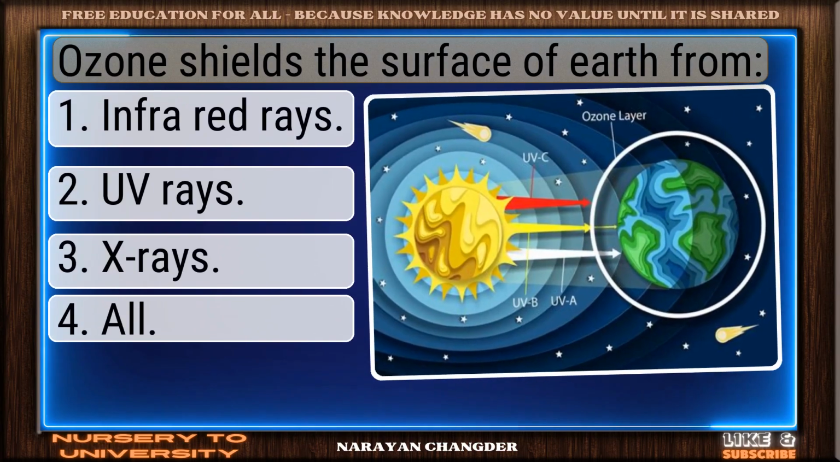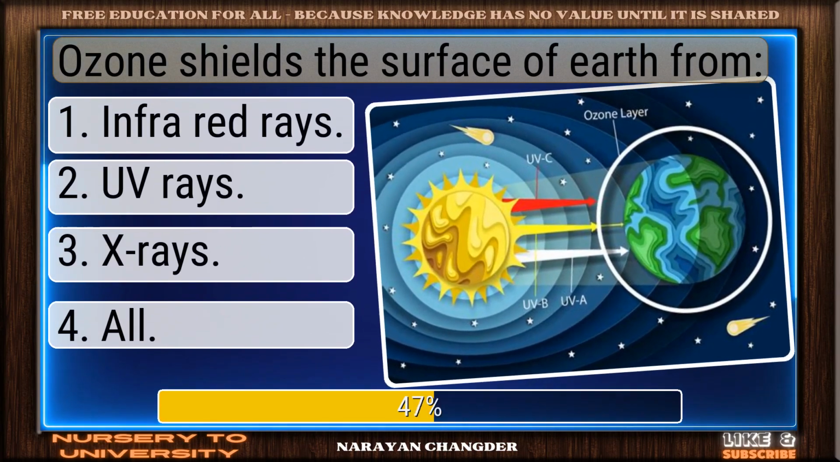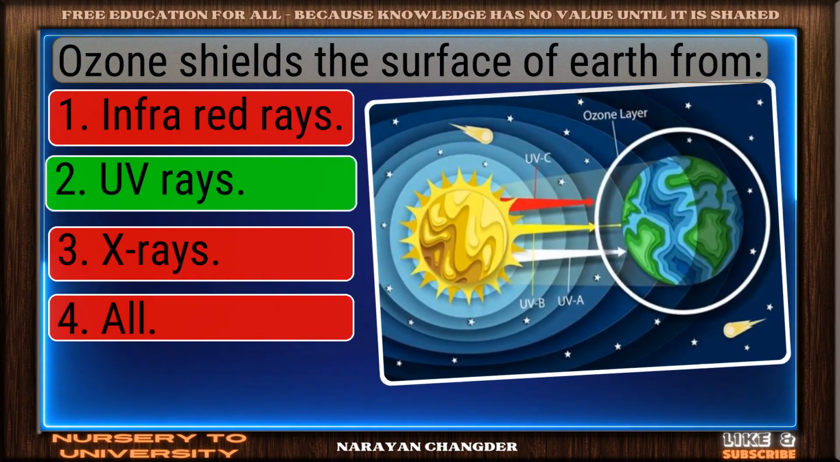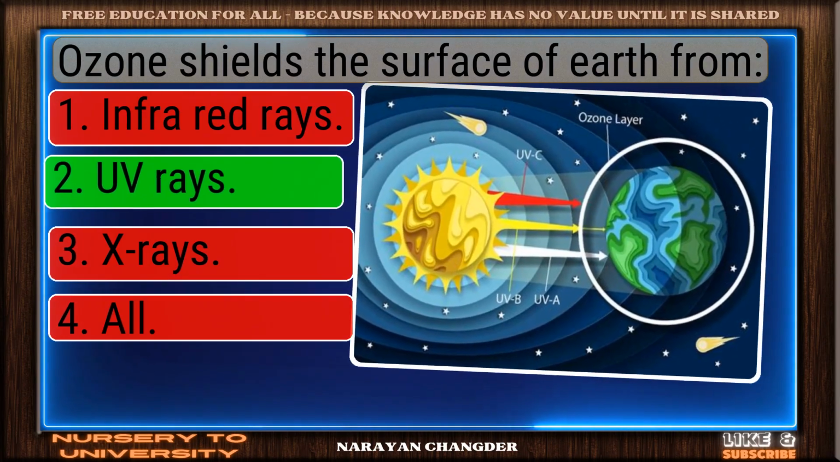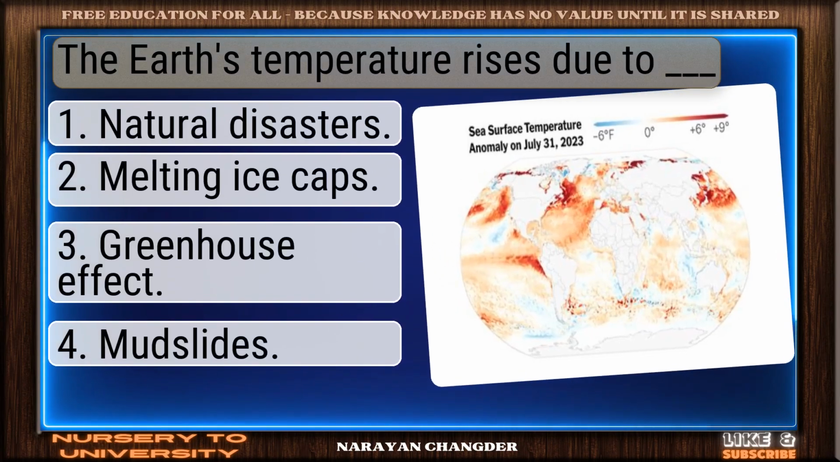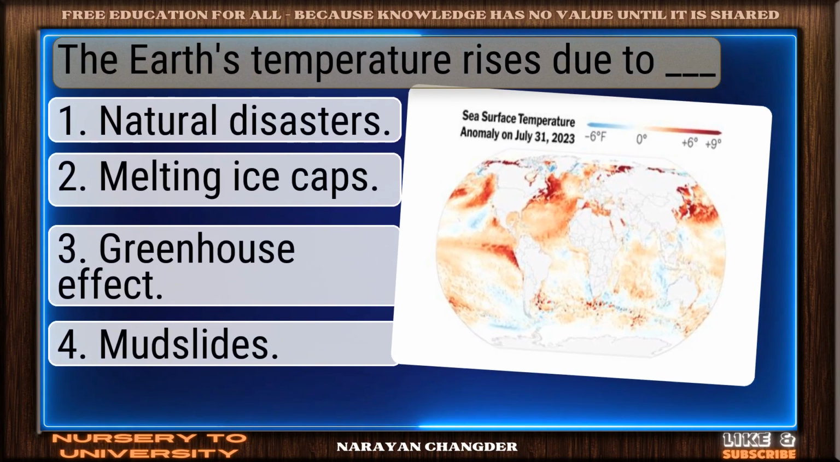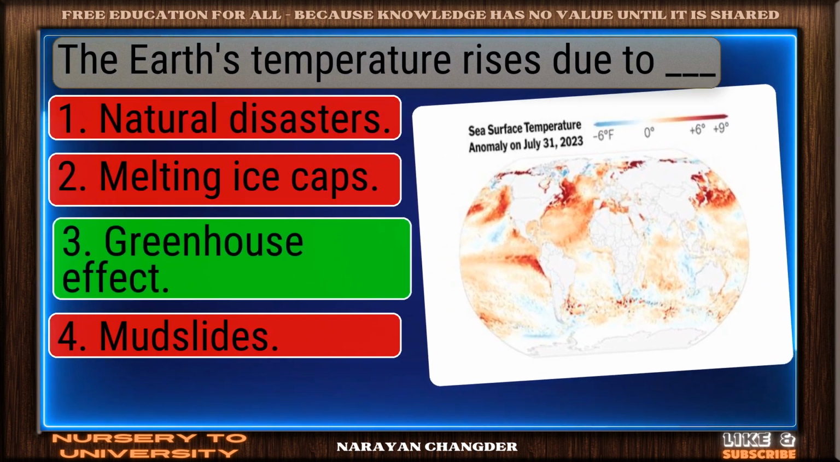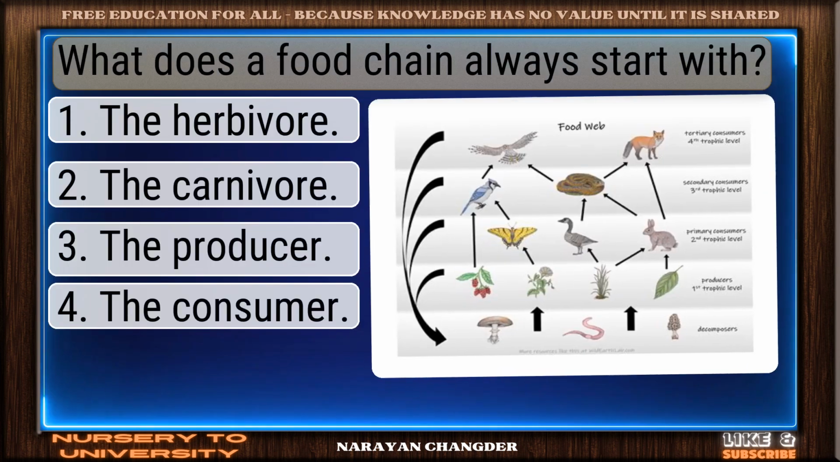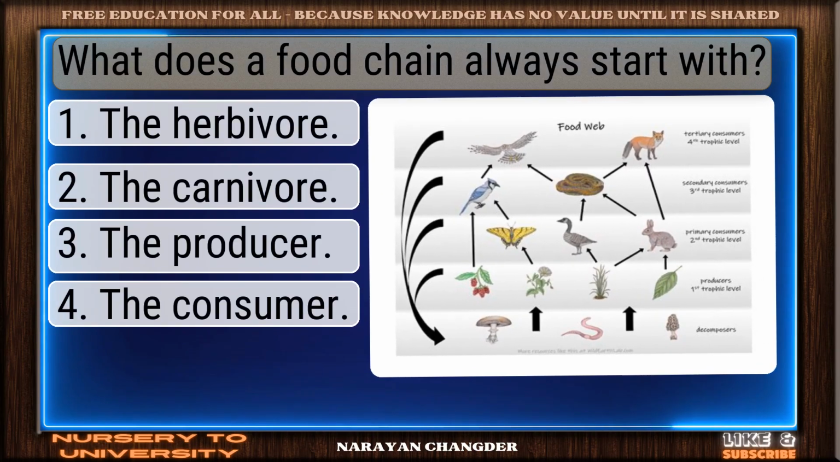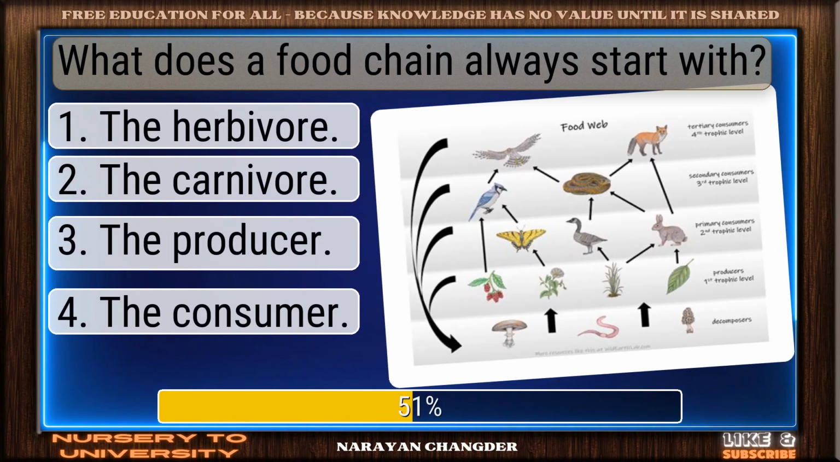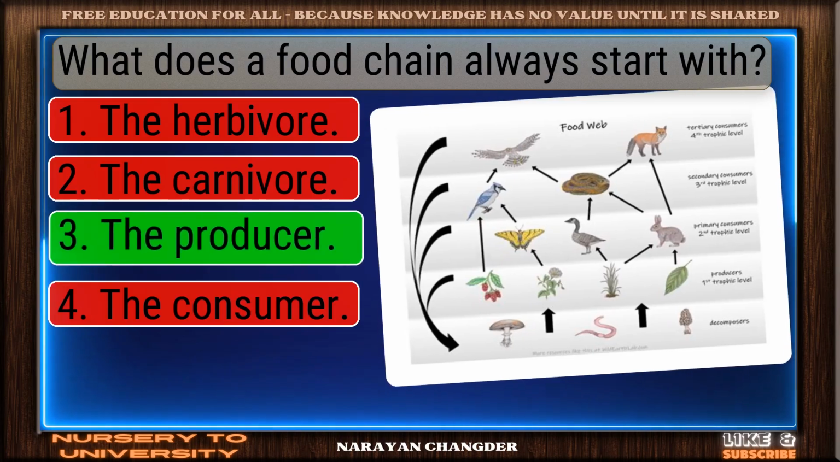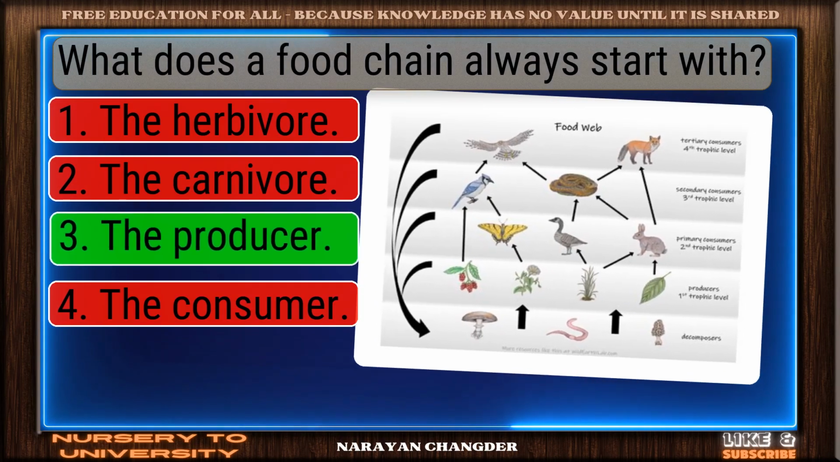Ozone shields the surface of Earth from. Well picked. UV rays is correct. The Earth's temperature rises due to dash. Bravo! Greenhouse effect is the answer. What does a food chain always start with? Smart pick. The producer is correct.